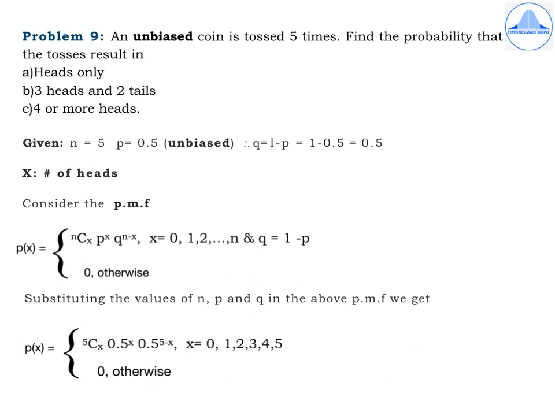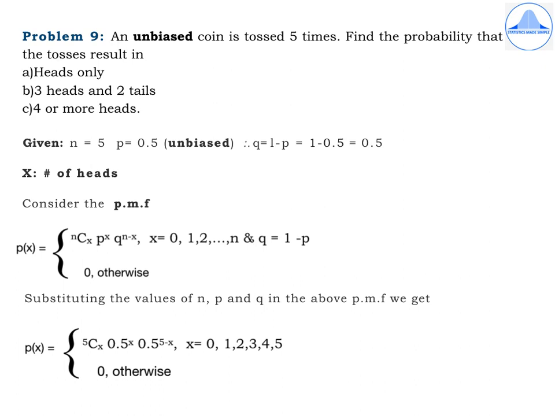So start with given, write n equal to 5, p equal to 0.5. Therefore q is equal to 1 minus p, 1 minus 0.5 is 0.5. Then define x as number of heads. The general format of the PMF of the binomial distribution, p of x equal to nCx p to the power x q to the power n minus x, x takes the values 0, 1, 2, so on up to n, and q is equal to 1 minus p, 0 otherwise.